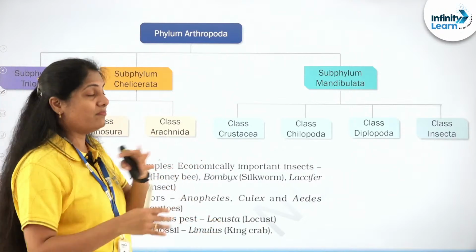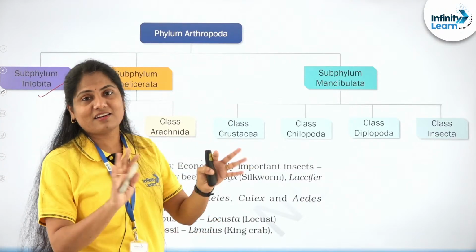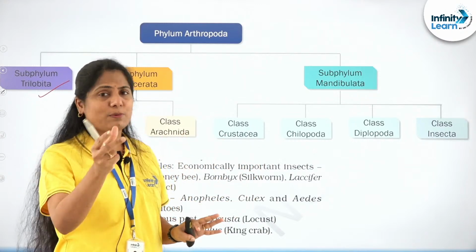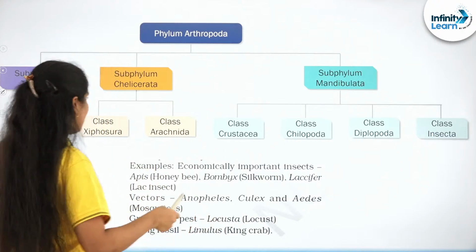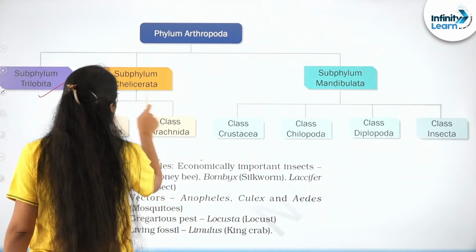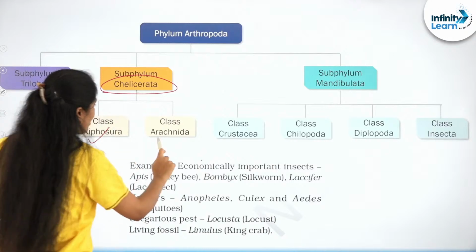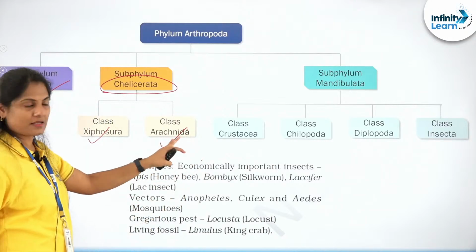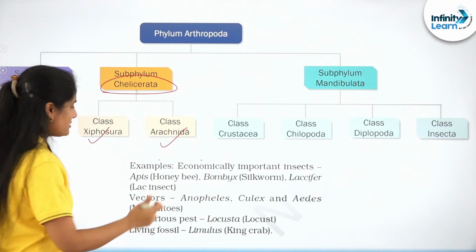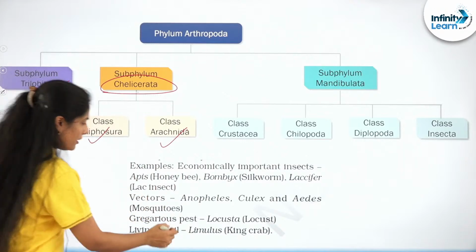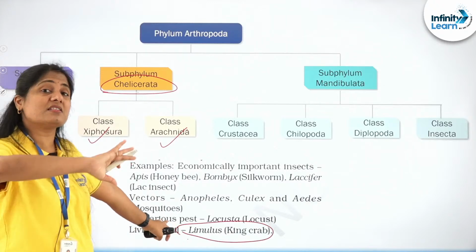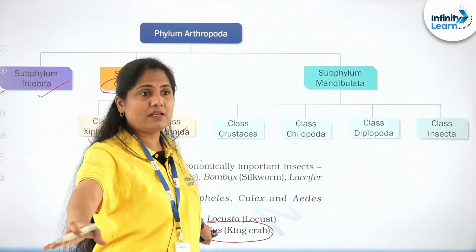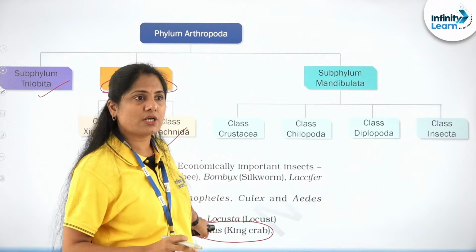Of course, whether they would eat away flesh like that is exaggerated, but you can see in that movie a beautiful representation of how these organisms would be. And then we have Chelicerata, which has Xiphosura and Arachnida, the spiders. Xiphosura is important, where you learn Limulus, the king crab, a living fossil that existed for a very long time without undergoing much change.